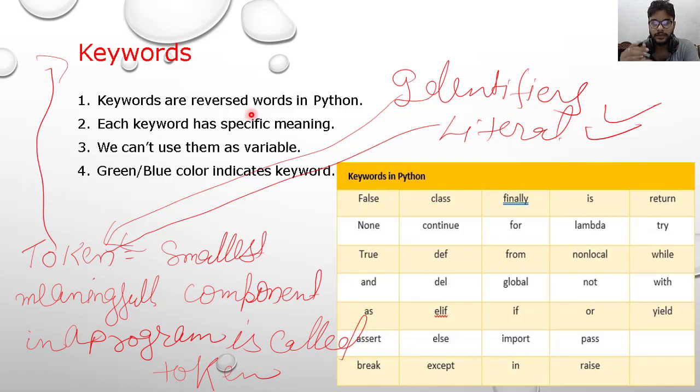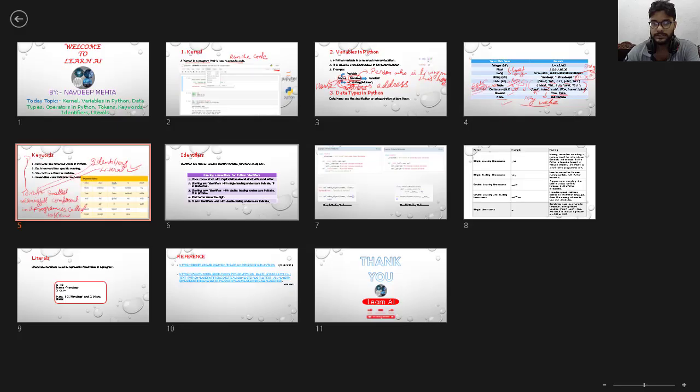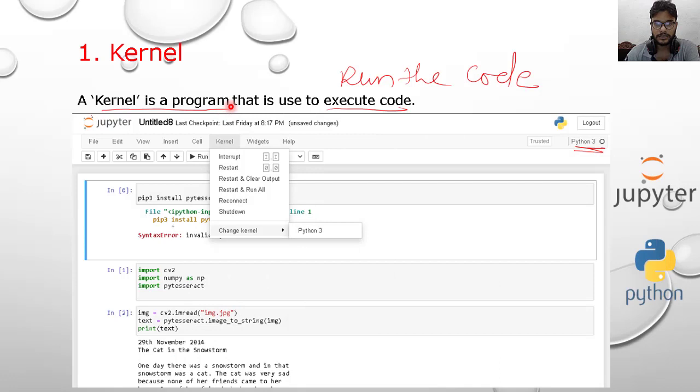Okay, now keywords are indicated with colors. Here you see green or blue colors indicate keywords. In Jupyter Notebook, you can see import is a keyword, print is a keyword, and these are all seen in green. As is a keyword, also seen in green, and the red color indicates strings.